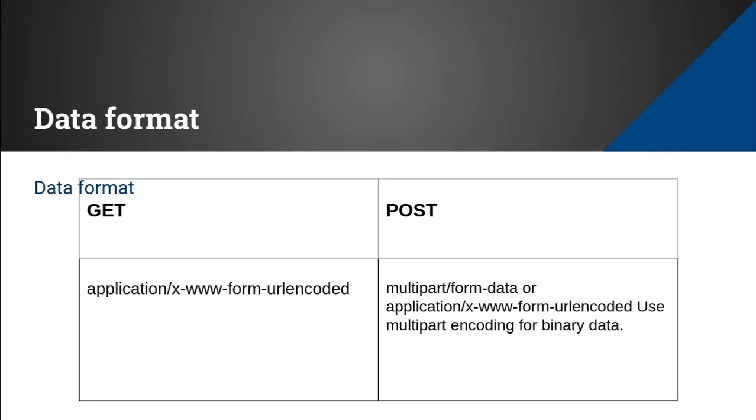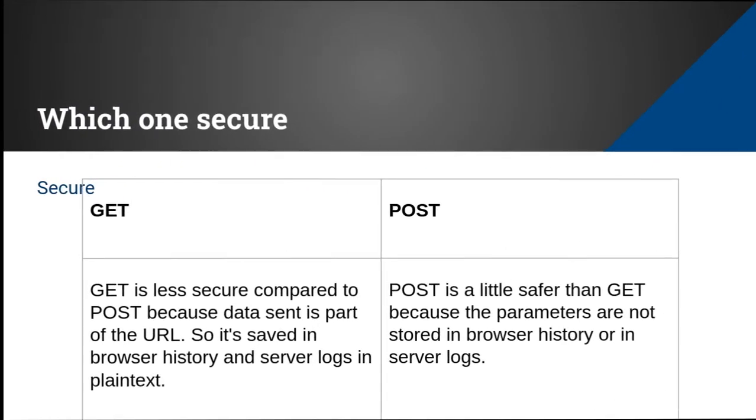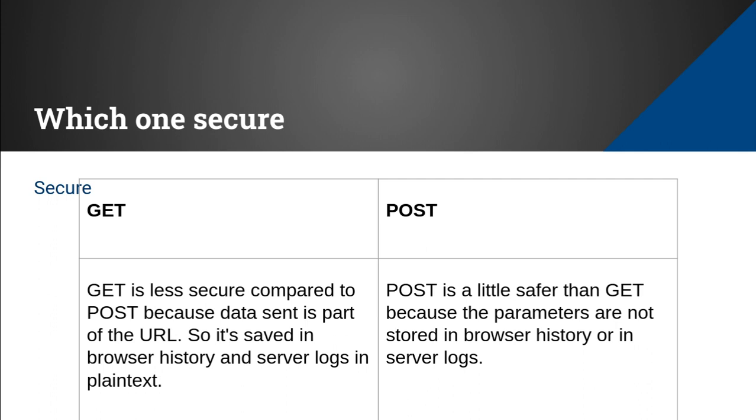The data format: POST is URL encoded, and it will use ASCII data as well as binary data as part of the POST. So which one is secure? GET is less secure compared to POST because data is sent as part of the URL, so it is saved in the browser history and the server logs. That is the reason it is less secure compared to the POST method.